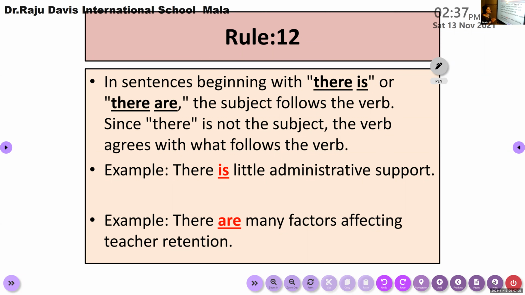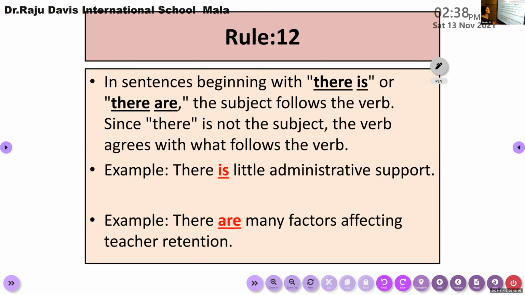So children, if the sentence is starting with there, or if the sentence is starting with the word here, the actual subject is not there or here. Remember, there and here are not used as the subject of the sentence. After here and there, the actual subject of the sentence normally comes after the verb. So there is a pen in my hand. Here is a pen in my hand. So after the verb only the actual subject comes.